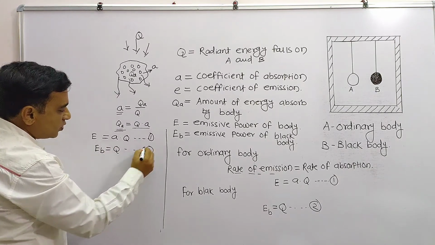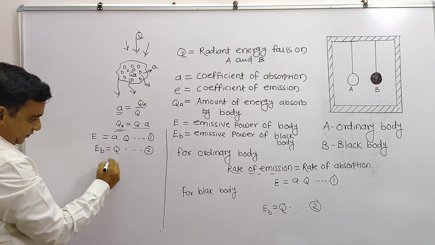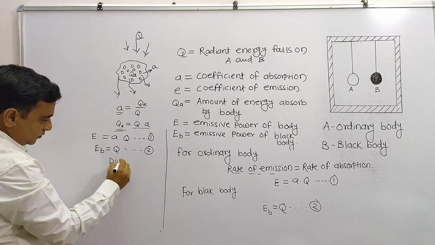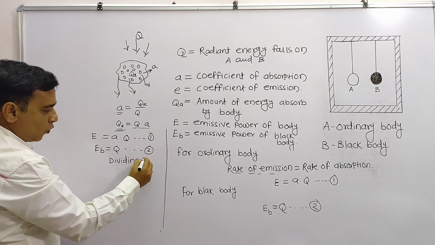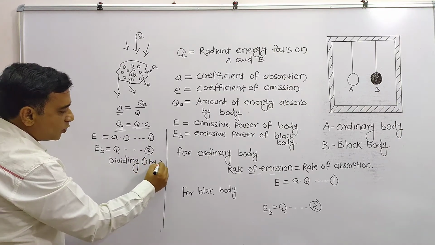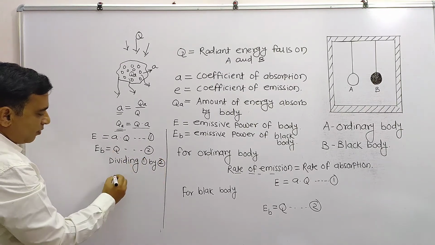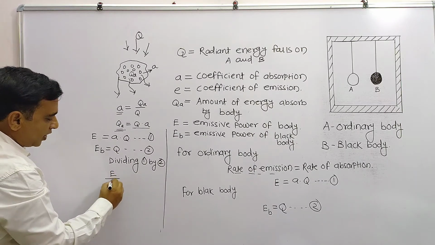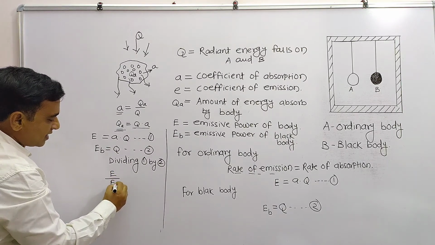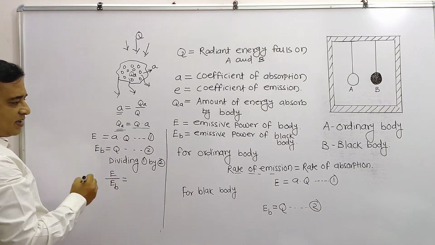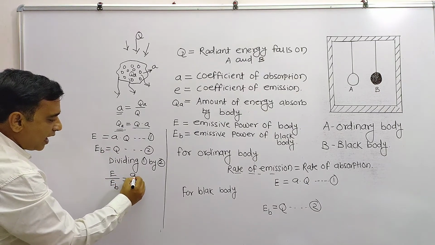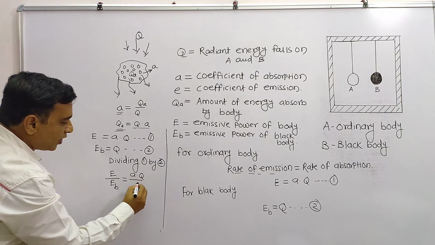So equation number 2, dividing 1 by 2, E upon EB is equal to a into Q upon Q.